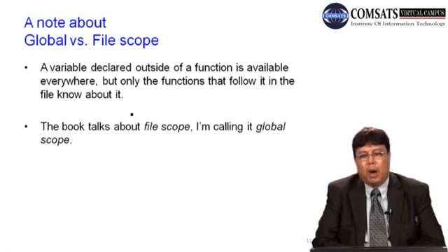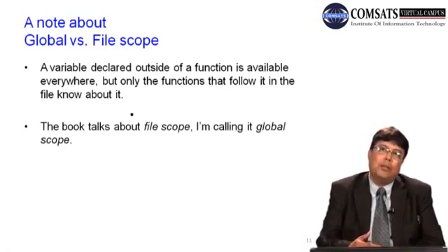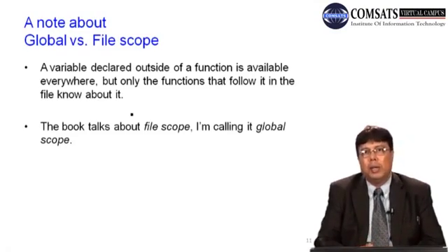A variable declared outside of a function is available everywhere, but only to the functions that follow it in that file. यानी कि आपने एक function declare किया, define किया, उससे पहले you have declared a variable which is called a global variable.